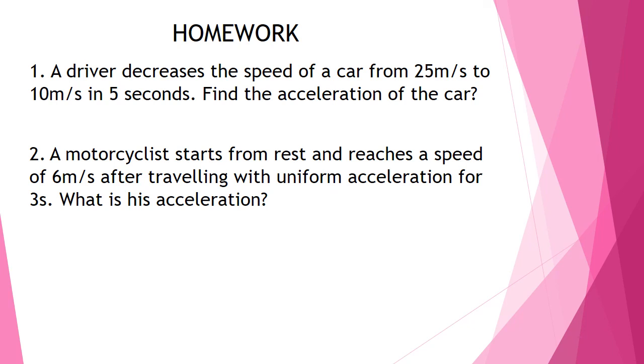The second one, a motorcyclist starts from rest and reaches a speed of 6 meter per second after traveling with uniform acceleration for 3 seconds. What is his acceleration? So here also, the object is starting from rest. So initial velocity will be 0. And the final velocity will be 6 meter per second and the time is given, and this is also using the equation you can find it. Hope you'll do it, children.